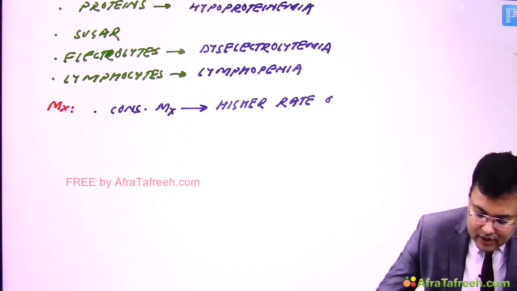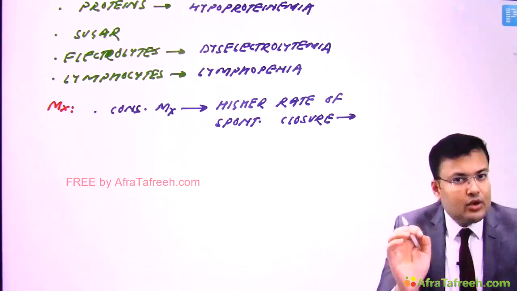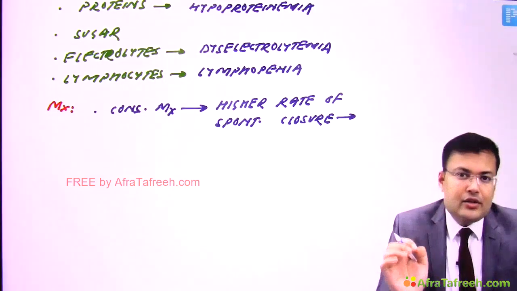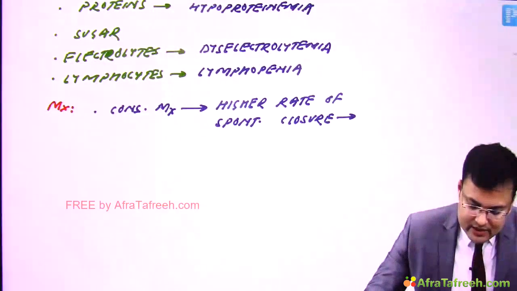In which cases is there a higher rate of spontaneous closure? The cases in which thoracic duct injury is caused by iatrogenic trauma.